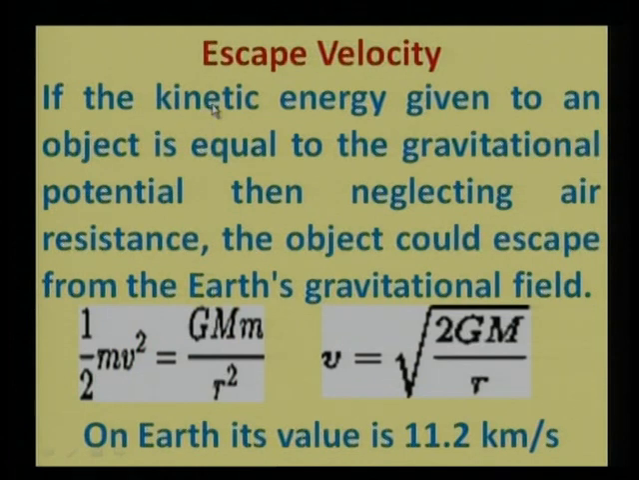Then the escape velocity. If some object wants to escape from the surface of the earth, then how much velocity does it have to acquire in order to escape? The amount of velocity required is called escape velocity. So the kinetic energy given to an object should be equal to the gravitational potential.